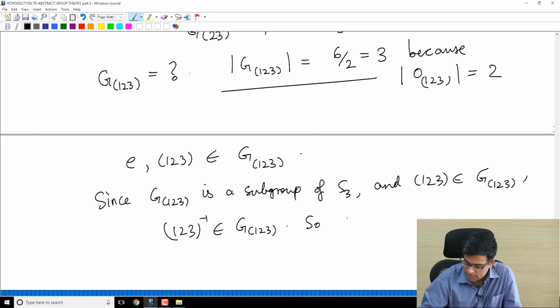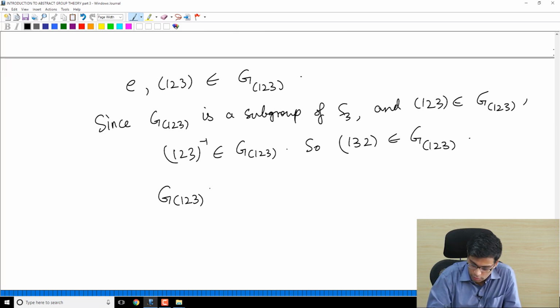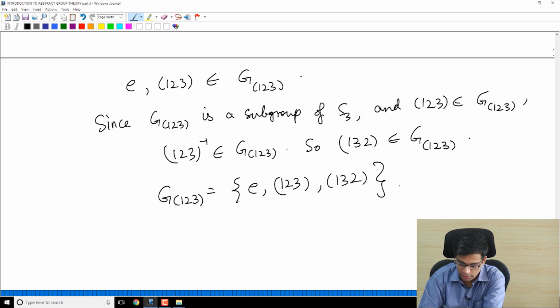So the inverse of that is (1 3 2), and (1 3 2) is in the stabilizer. So G(1 2 3) contains E, contains (1 2 3) and contains (1 3 2). But it is a group of size 3, so that must be it. This is of course also equal to the stabilizer of (1 3 2).